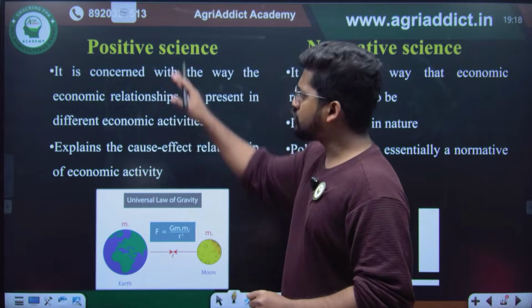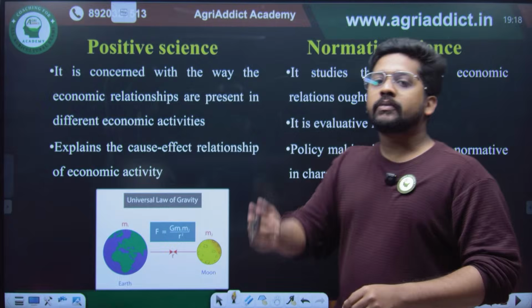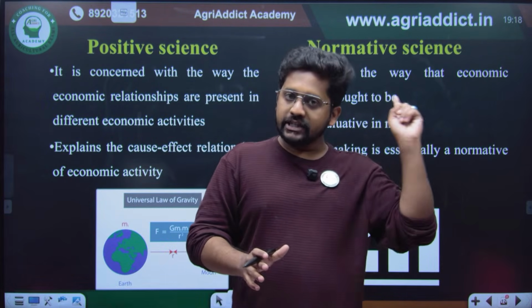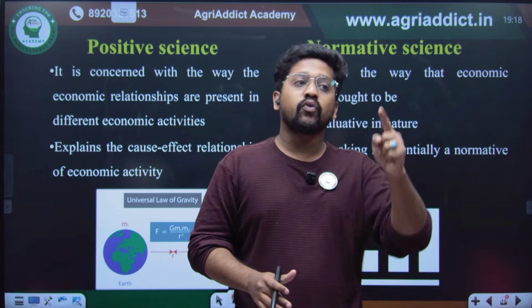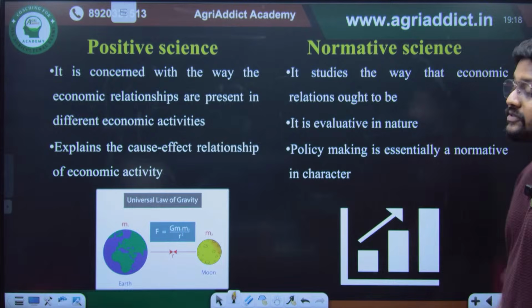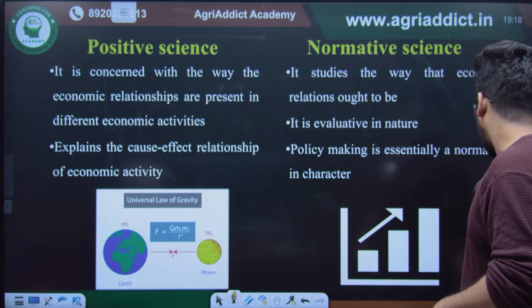So this actually just explains what the facts are, but normative economics is a little more policy oriented. Upon analyzing the facts, the normative science tells what should be happening in the future. So that is the difference between positive science and normative science. Remember, economics is both a positive science as well as a normative science.